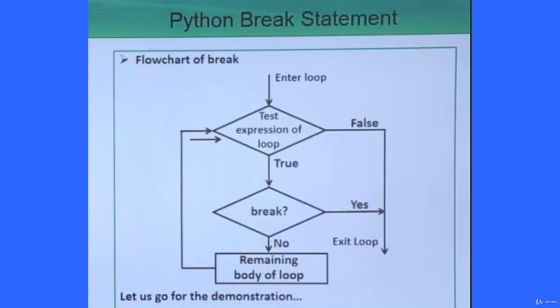Otherwise, the remaining body of the loop will get executed and this process will be repeated until the test expression produces false, or if there is a break statement, it will come out of the loop. For better understanding, let us go for one practical demonstration, showing with some coding how the break statement can be used in Python.